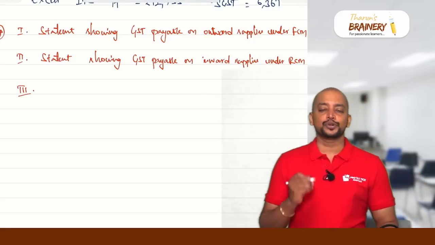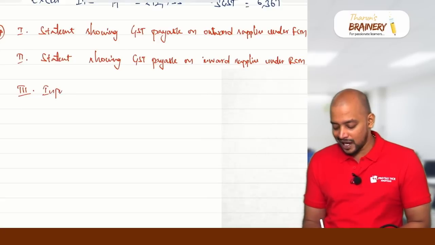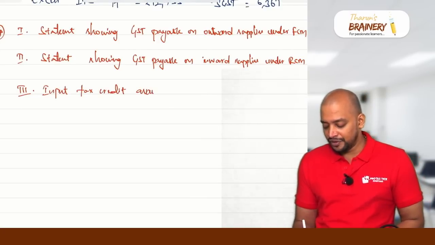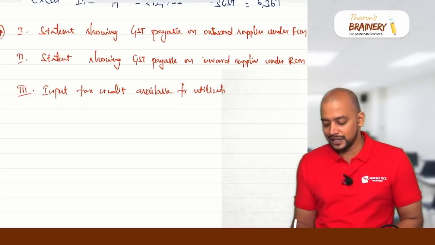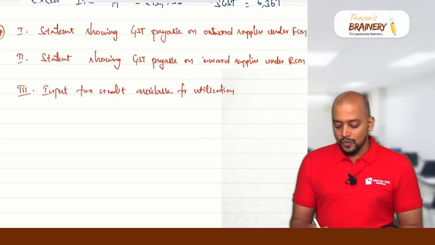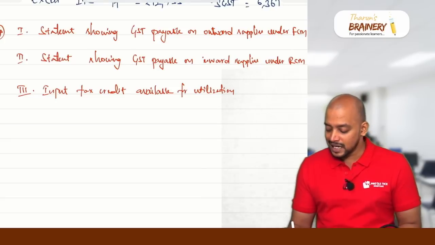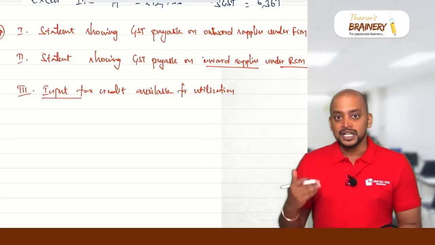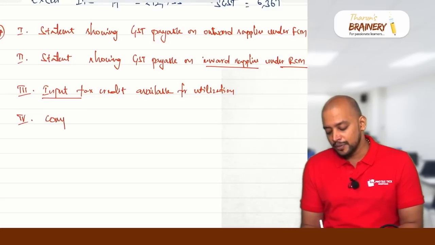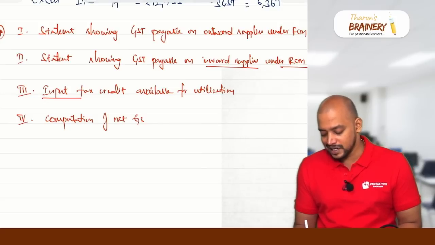Third statement is input tax credit available for utilization. How much input tax credit that you are availing, it includes opening balance, everything, so that is set off. Remember, whatever you are paying as GST under RCM, that can be taken as ITC. So which means whatever data that come into, if it is eligible for ITC, it will come in statement 3. And statement 4 is computation of net GST payable.